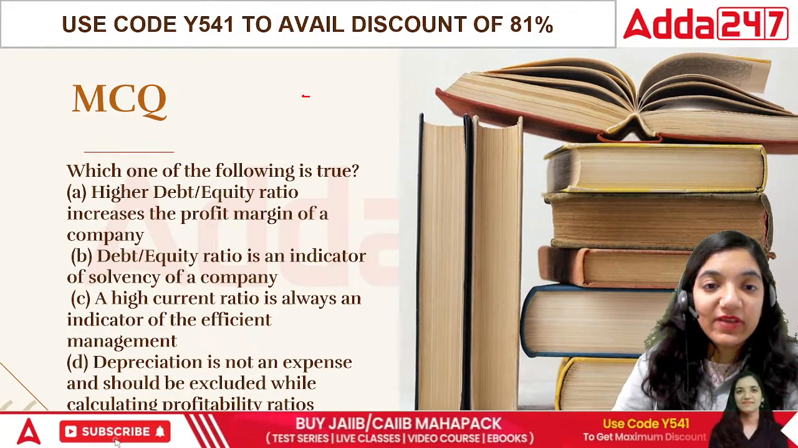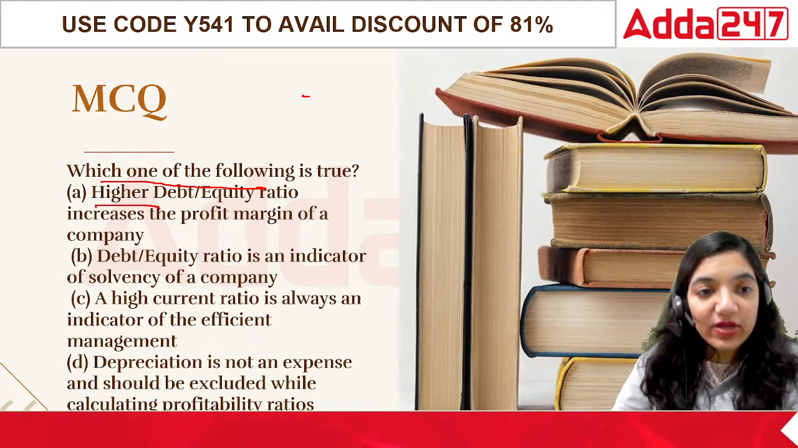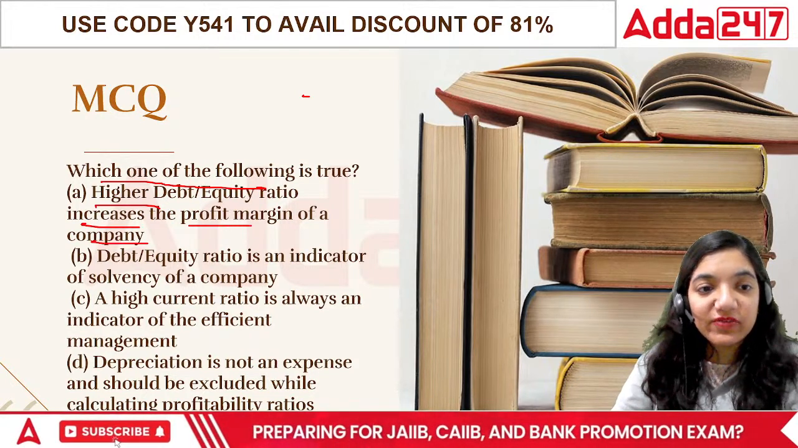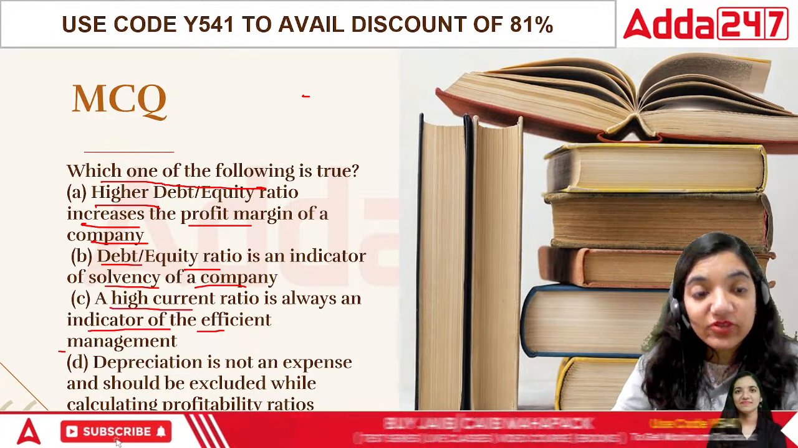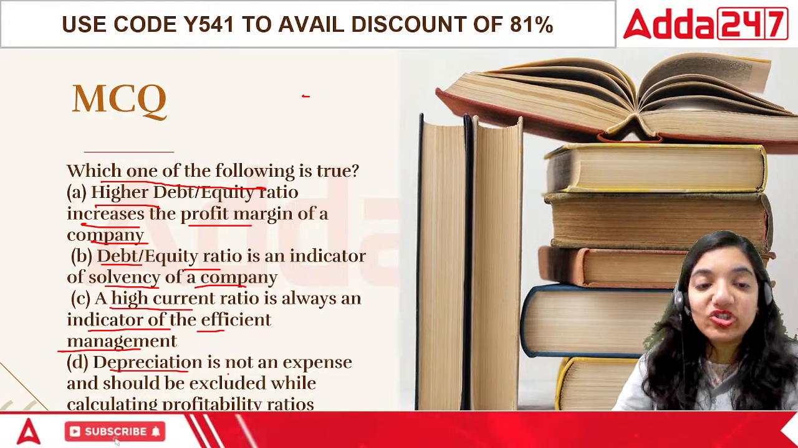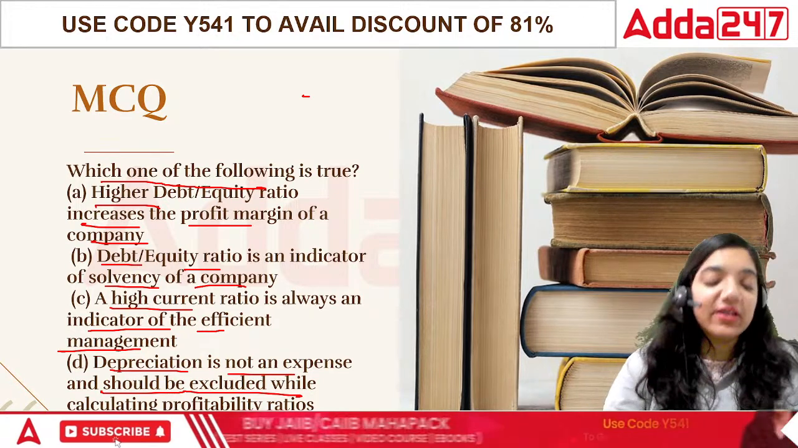Which one of the following is true? Now, which one of the following is true? Higher debt equity ratio increases the profit margin of the company. Debt equity ratio is an indicator of solvency of the company. A high current ratio is always an indicator of efficient management. Depreciation is not an expense and should be excluded while calculating profitability ratios.